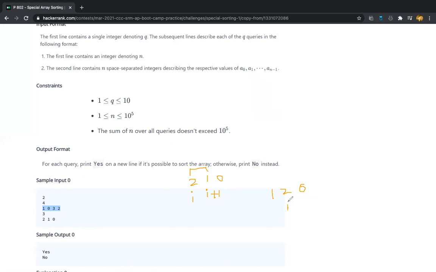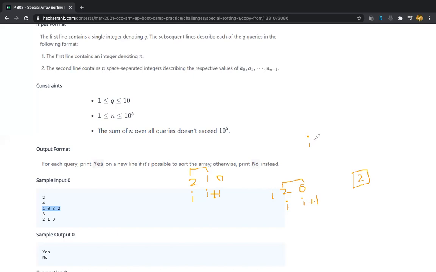Now again let us consider this as the ith element and this as the i plus 1th element. Let us check if array of i is greater than array of i plus 1th element. Yes, it's greater. And is its absolute difference equal to 1 or not? It's not equal to 1, right? This absolute difference gives us the value 2.